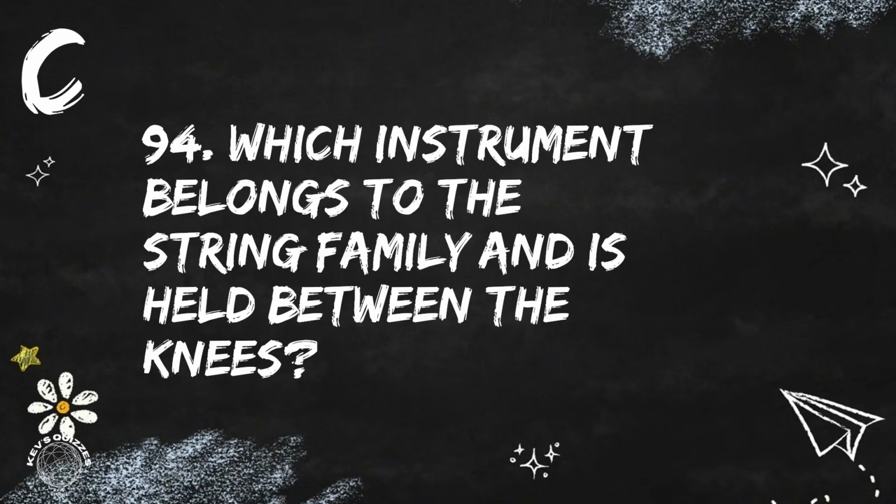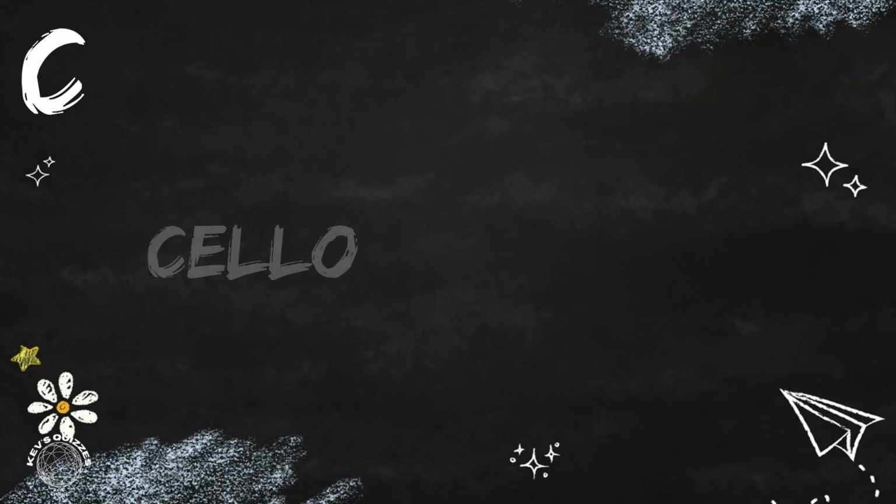Question 94. Which instrument belongs to the string family and is held between the knees? The instrument is the cello, a deep voice member of the violin family.